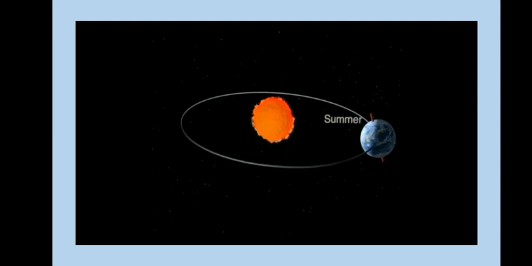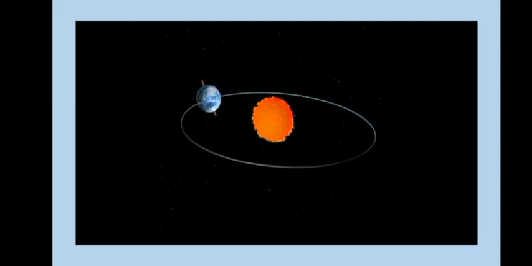Then when the axis tilts towards the Sun, the northern hemisphere experiences summer and the southern hemisphere experiences winter. In the shaded part you can see that it is southern hemisphere, and when the half revolution is completed, then the southern hemisphere experiences summer and the northern hemisphere experiences winter.